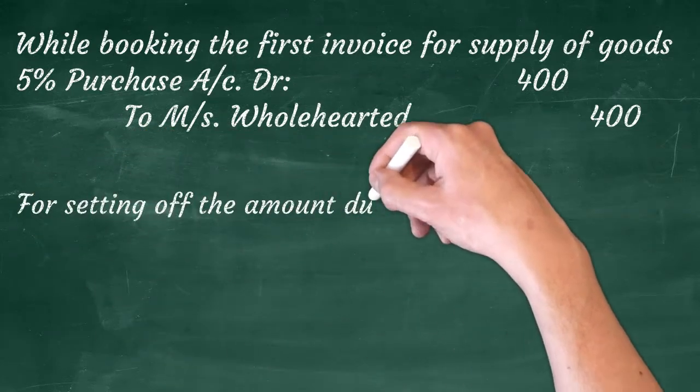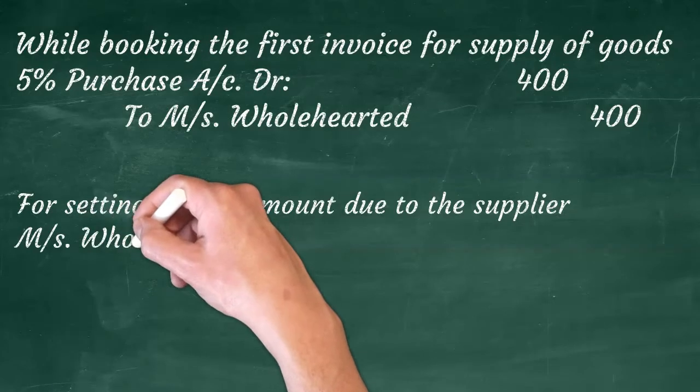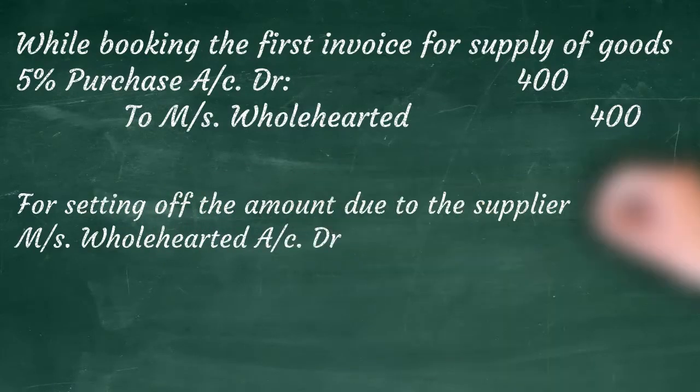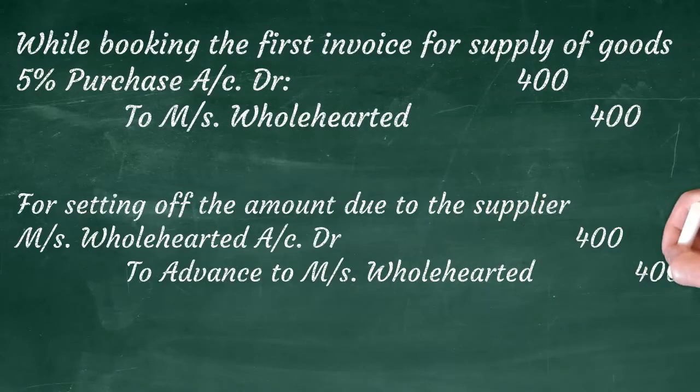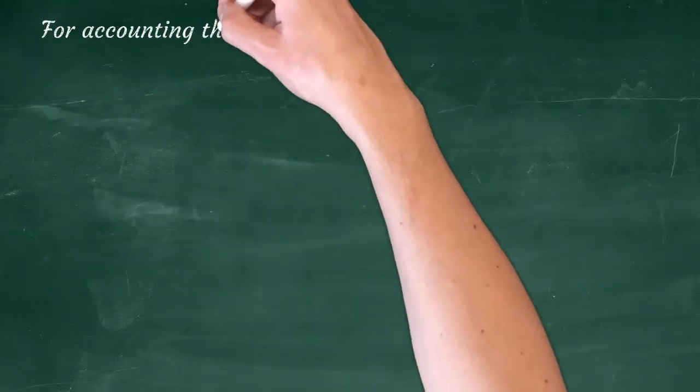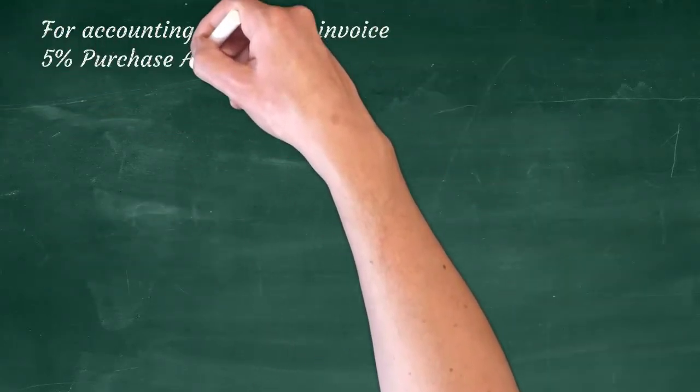Since advance payment was made for 100% of the invoice, we need to close the amount due to the supplier against the advance paid in the supplier's ledger. For this, we will be debiting the supplier account and crediting the advance paid to supplier account with the invoice amount without VAT, that is 400. Same thing repeats for the other 2 invoices also.